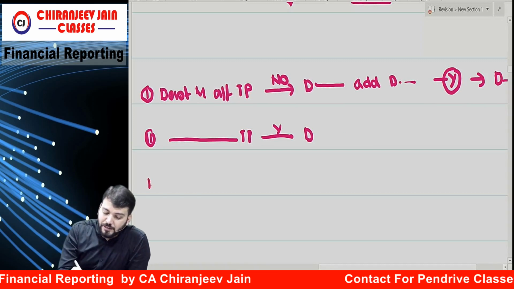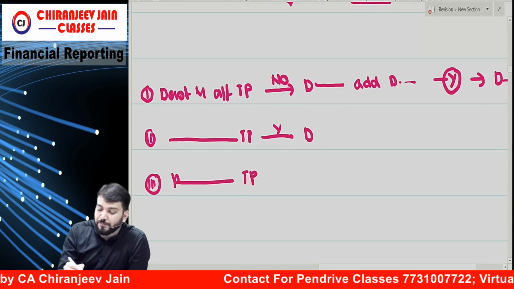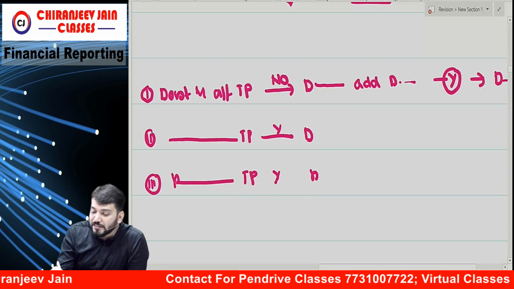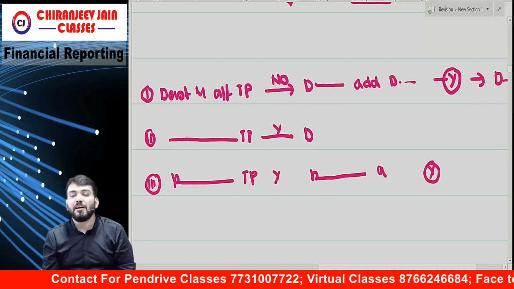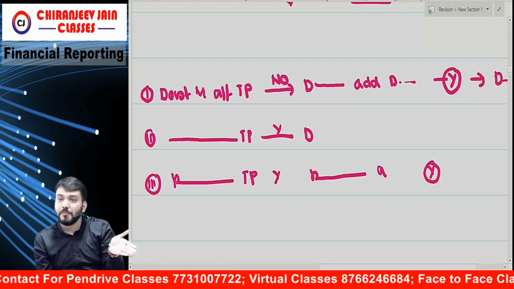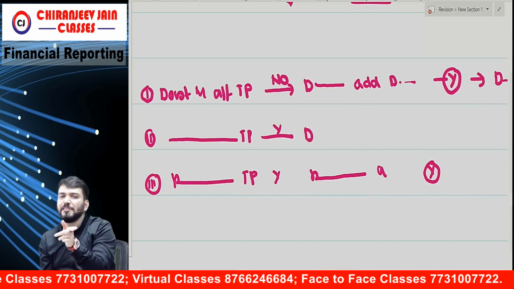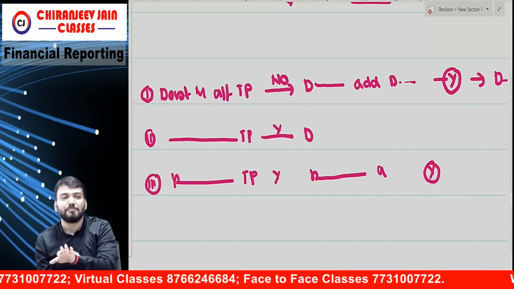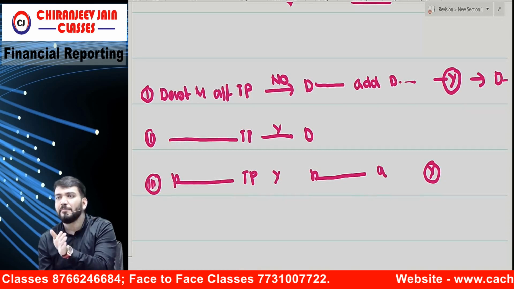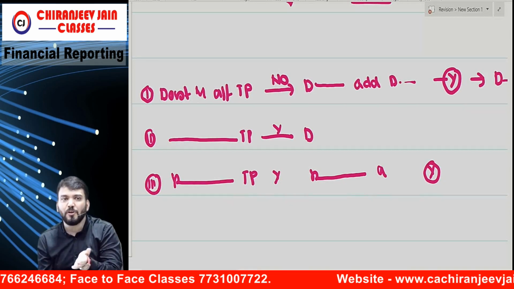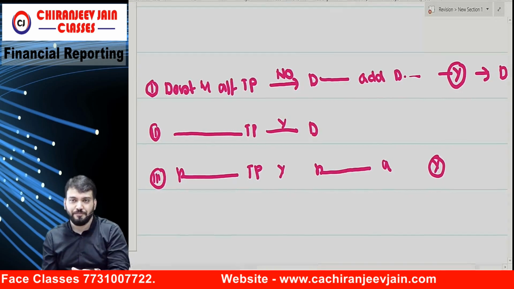Correct. Then the third question is what? Does the modification affect transaction price? Yes. Are the remaining goods and services distinct? Yes. Then what? It is a termination of the original contract and creation of a new contract. It means allocate and recognize the remaining transaction price on prospective basis. Three cases we have done, but there are 2 more cases.